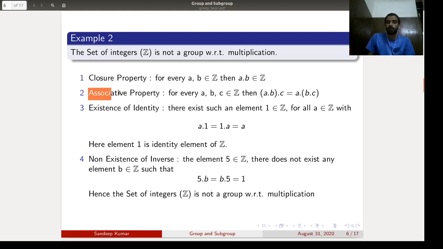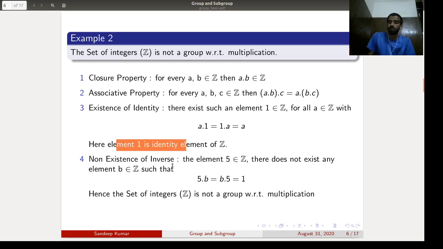So the associative property holds. What is the third property? Existence of identity. There must be some element such that multiplying by it gives the same number. So there exists 1 belonging to Z: if we multiply any element A belonging to Z, then A dot 1 is equal to A. So 1 is the identity element. So the first three properties hold, but the question demands it to be not a group, so the last one must not be followed.